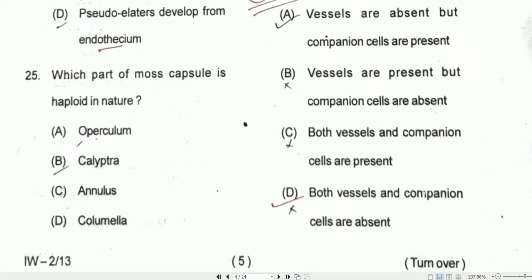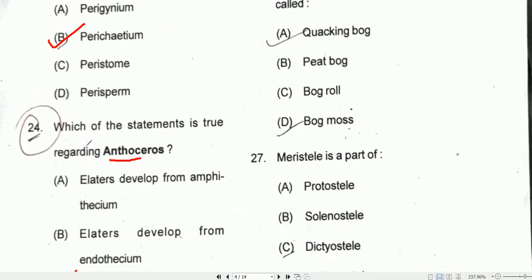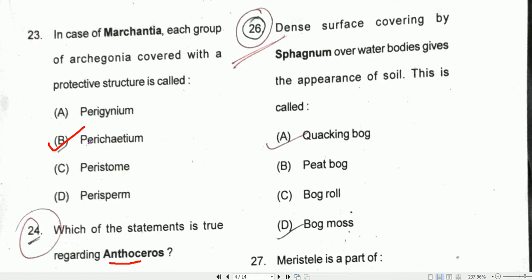Coming to question number 25. Which part of moss capsule is haploid in nature? So the calyptra is haploid. Coming to question number 26. Dense surface covering by sphagnum over the water bodies gives the appearance of soil. So that is called quaking rock.